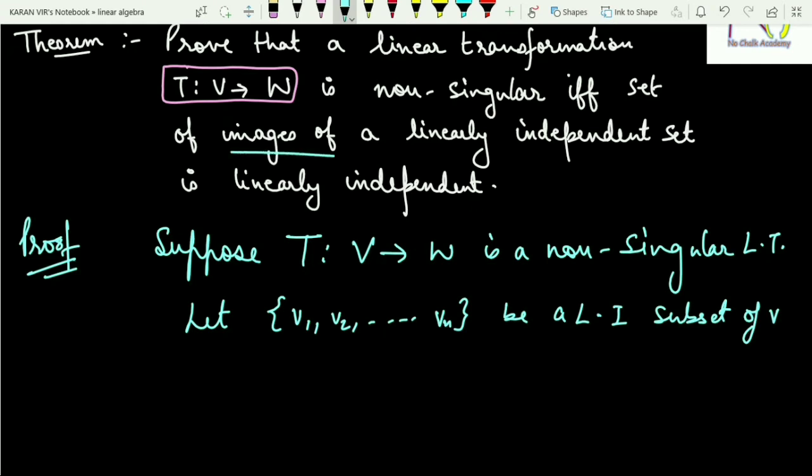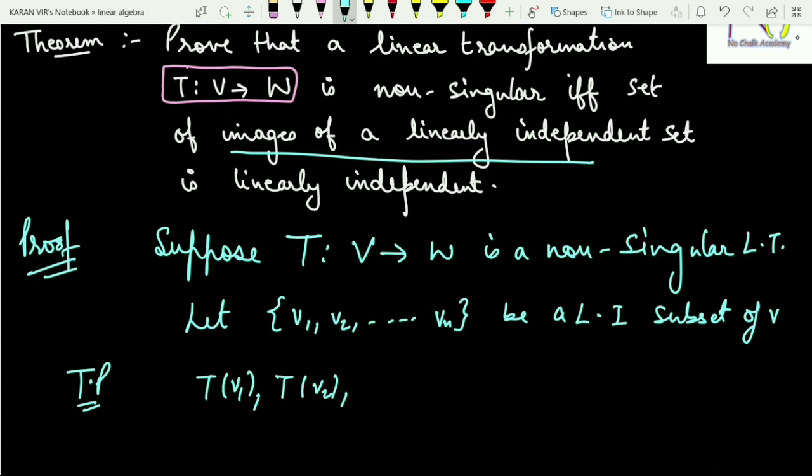The set of images, that is, T of V1, T of V2 up till T of Vn, is also linearly independent. That is what I am interested to prove.